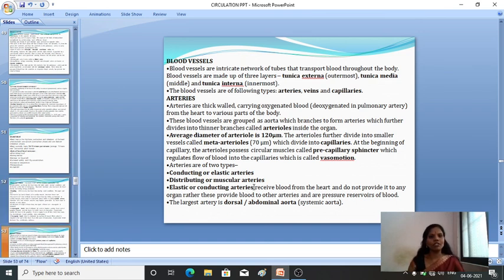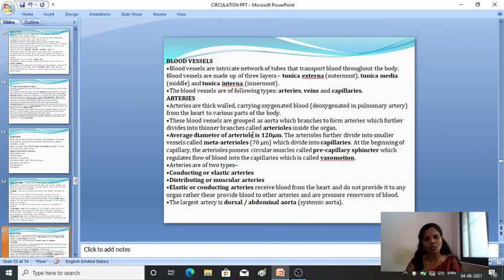Next we'll move on to another important concept, that is the blood vessels. So far we have discussed the human circulatory system and the different parts associated with it, like blood vessels, chambers of the heart, walls of the heart, and the heartbeat, and the factors which are responsible for increasing the heartbeat. Then we'll come to another important part of this chapter, that is the blood vessels.